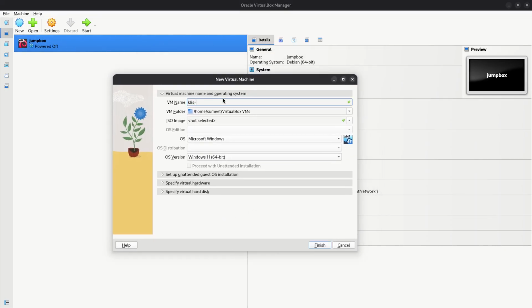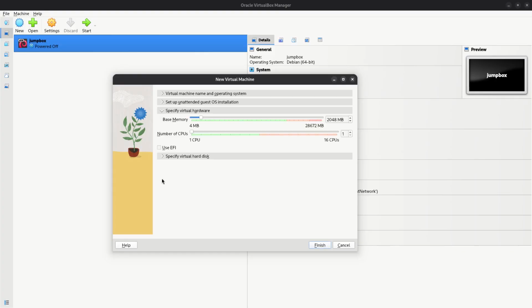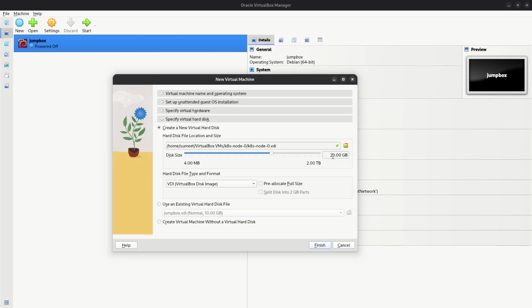I will name it Kate's node 0. Select the image. All the steps are the same as before, the only difference is we have to increase the RAM, set it to 2 gigabytes and set the storage to 20 gigabytes.